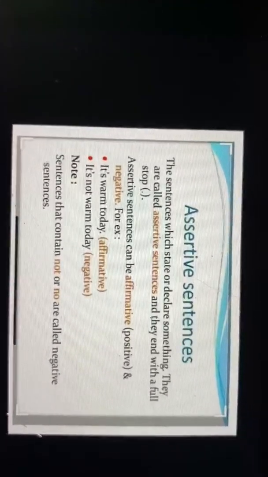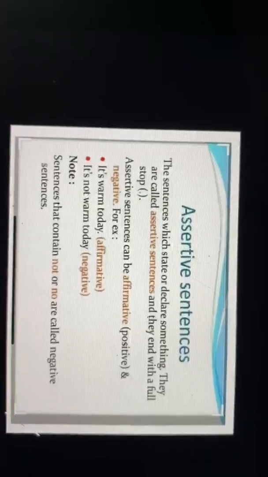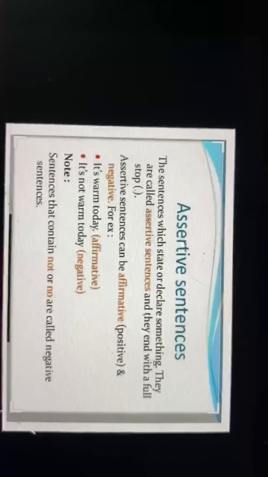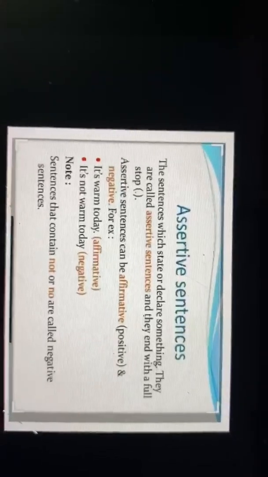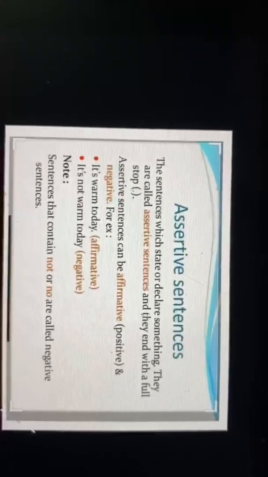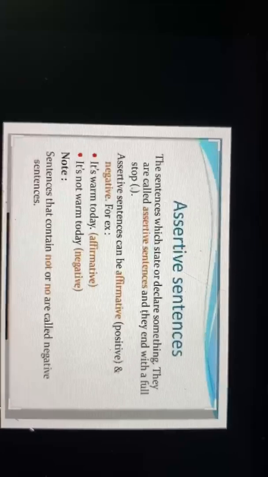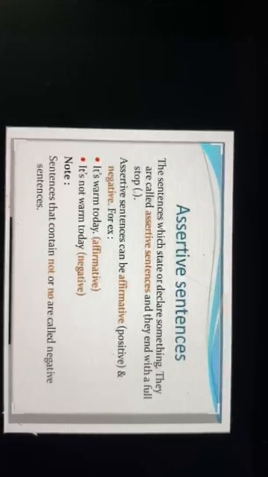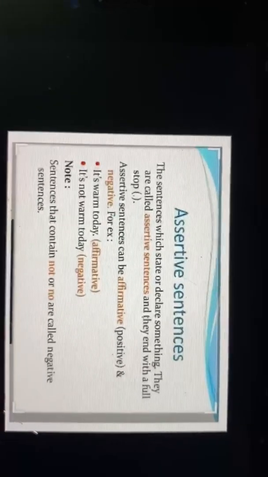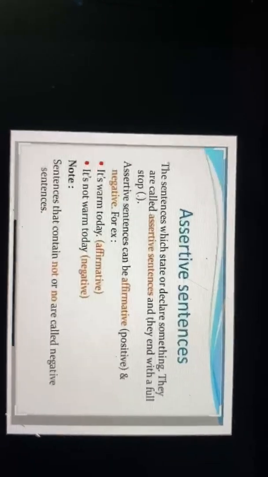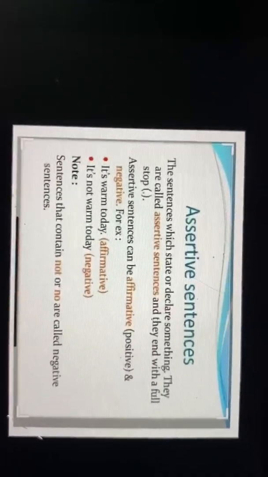It's warm today. They are declaring something, so it is positive. Next, it's not warm today. That makes a negative sentence. Clear? Now we should always remember that assertive and declarative sentences end with the full stop. Full stop is very important.